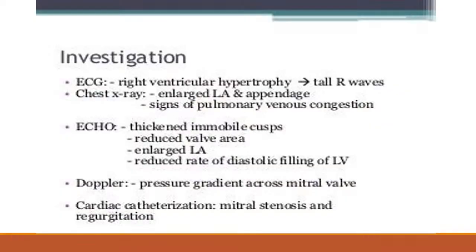Investigation. In every cardiac disease, ECG is the prime investigation. In the ECG, we will get the sign of LA enlargement and right ventricular hypertrophy plus rhythm abnormality. Rhythm abnormality, that is the atrial fibrillation. So, these three things we see in ECG. X-ray, again LA enlargement and sign of the pulmonary venous congestion or the pulmonary edema.